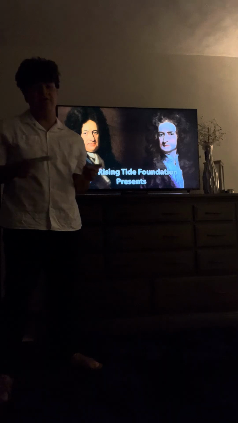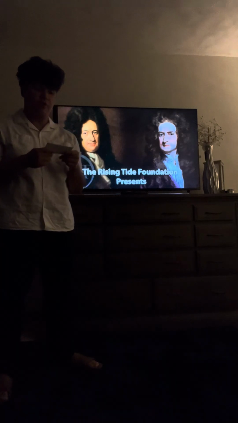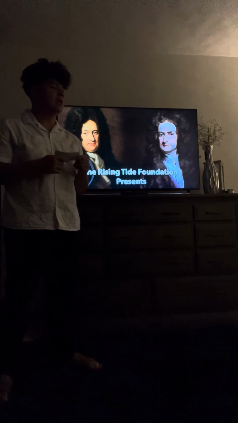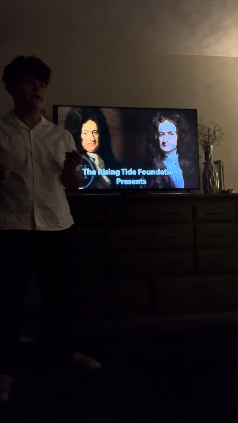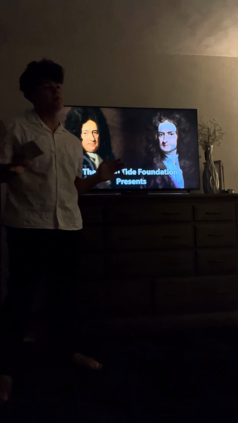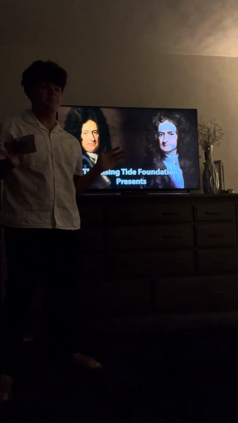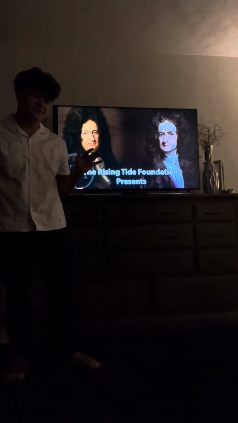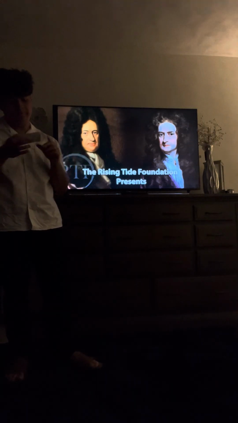In 1665, a great plague came through England, which forced him to go back home from the boarding school that he was already in. And this is where he started to develop some of his theorems on calculus. He was a very secluded man during this time and throughout the rest of his life. He was very egotistical, some may say, and he really did not like to be around others, especially people that he saw as inferior to himself.